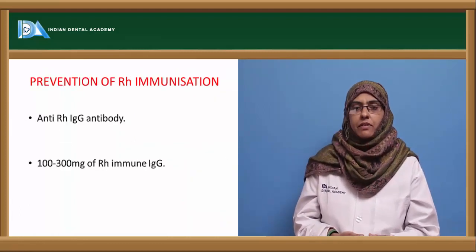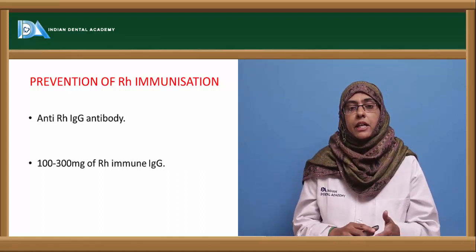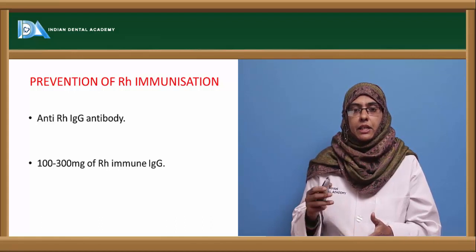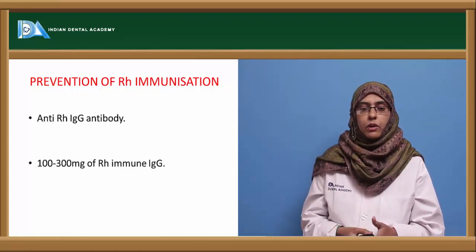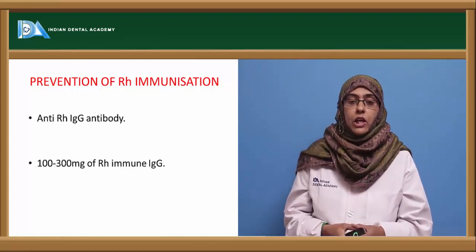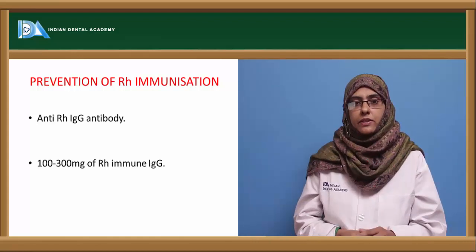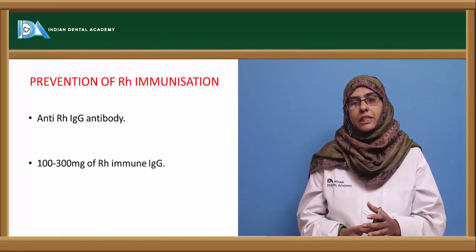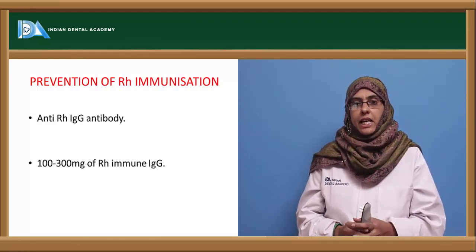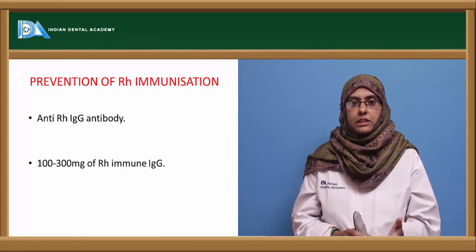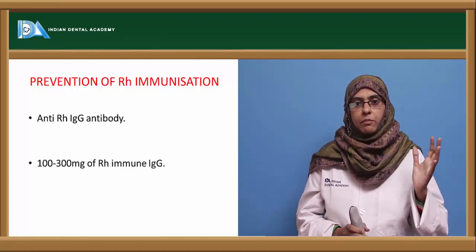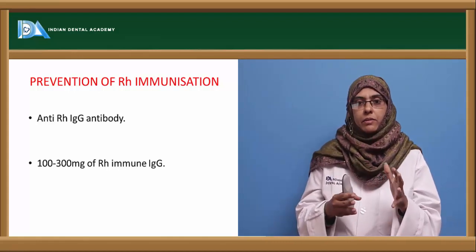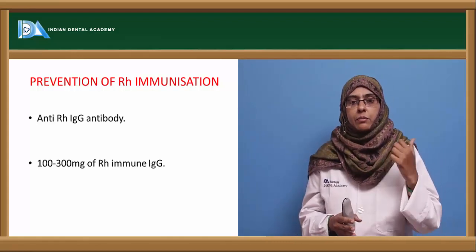Next is the prevention of RH immunization. Now, how do you prevent the baby from the hemolytic disease of the newborn, or erythroblastosis fetalis? It is said that as soon as the first delivery is over, the woman is given an injection called the ROGAM injection, which contains anti-RH IgG antibodies. These antibodies go and bind to the RH antigen on the blood from the fetus, so they will not induce any immune response.